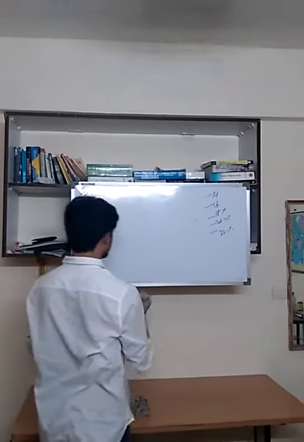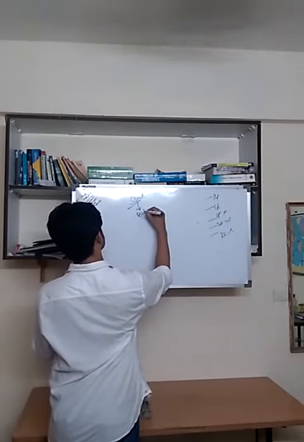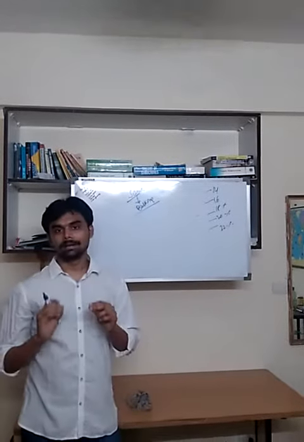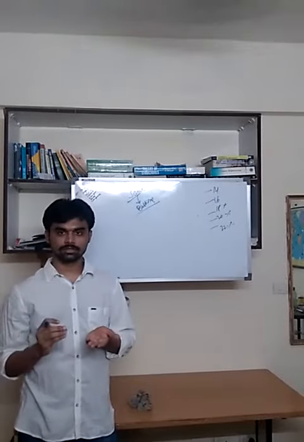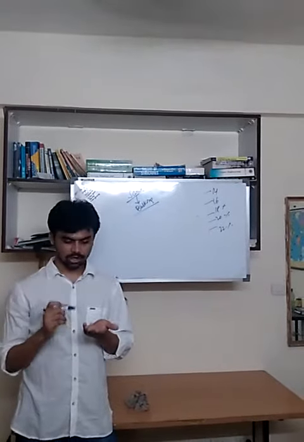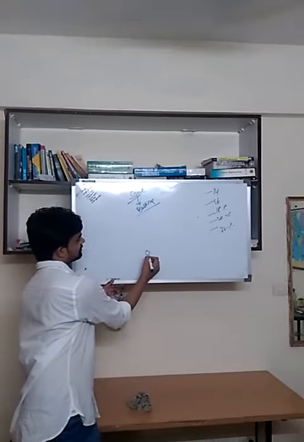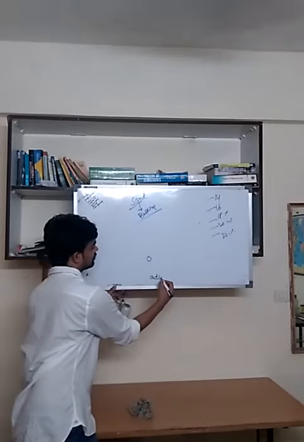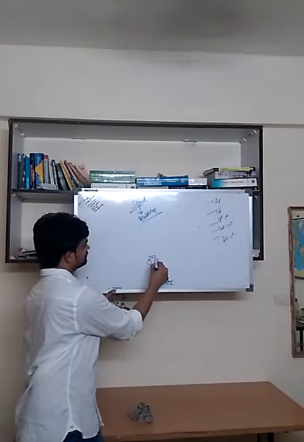Now, for sand, there is a concept called bulking of sand. Let me explain what this is. Bulking of sand is, if you are adding some water, 4 to 6% water content, to dry sand, what will happen? The water will get adsorbed to the surface of the soil. This will be the soil structure.